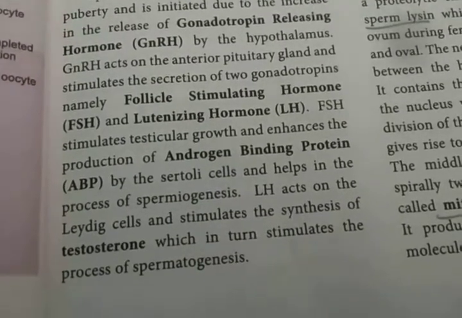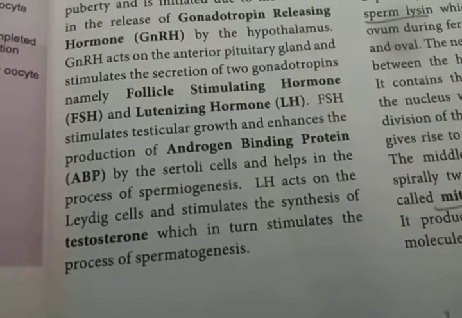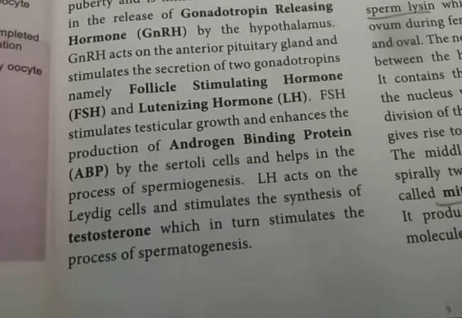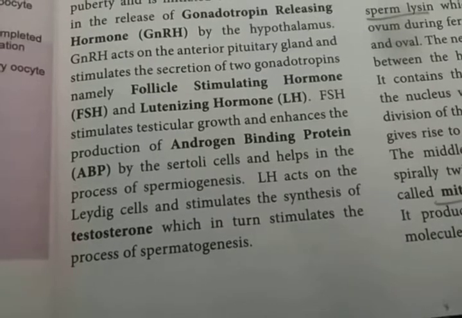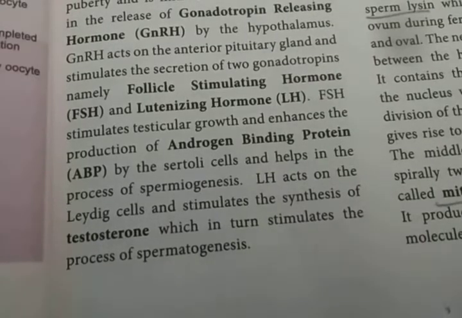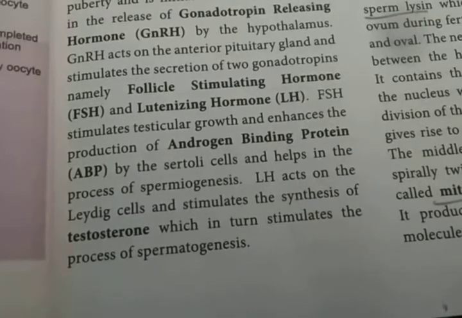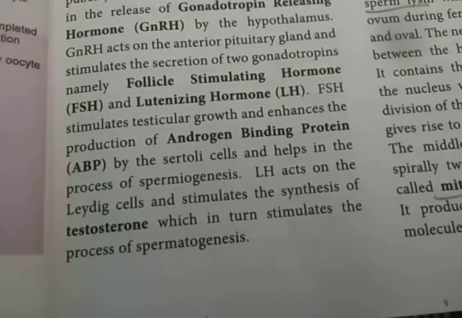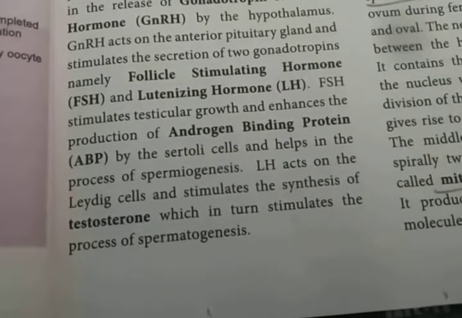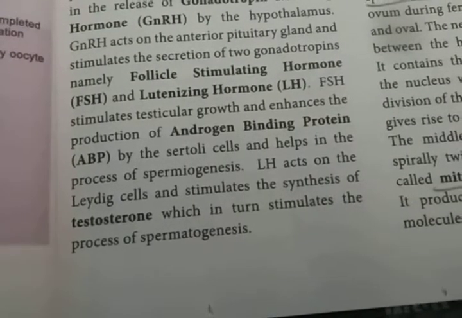Follicle stimulating hormone stimulates the testicular growth of the testis, and is involved in the production of androgen binding protein by the Sertoli cells. The Sertoli cells are essential for the androgen binding protein, which is involved in the process of spermatogenesis. Then luteinizing hormone activates the Leydig cells, and the Leydig cells produce the male sex hormone testosterone.